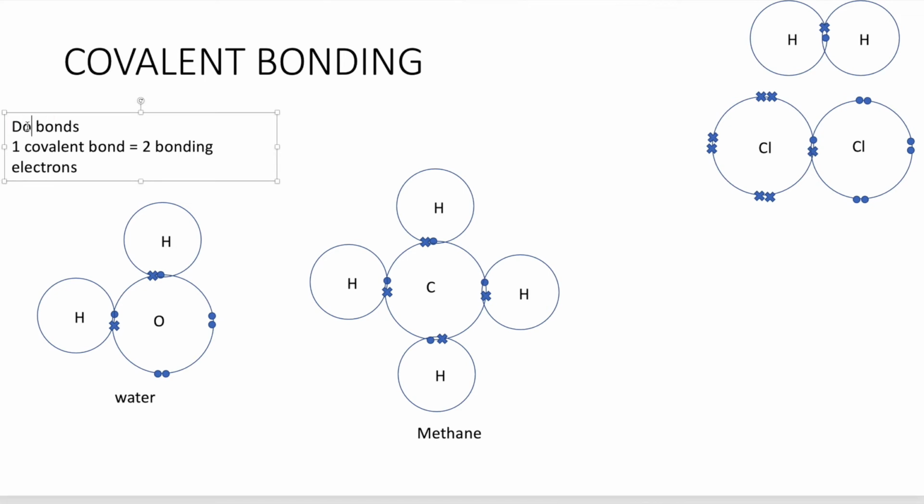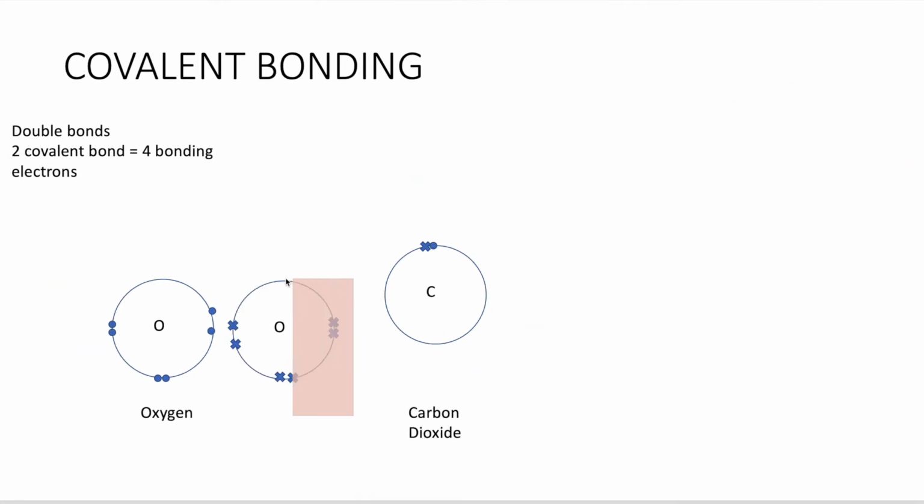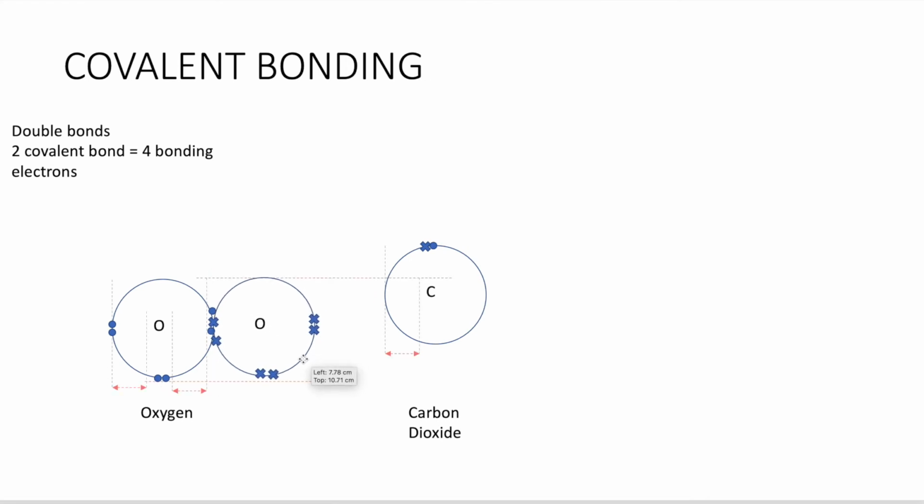Now let's look at double bond. Let's think for a moment. If one covalent bond consists of two bonding electrons, two covalent bonds in a double bond will consist of 4 bonding electrons. This is how it works. In a molecule of oxygen, which is group 6, it has 6 electrons. Therefore, the double covalent bond is drawn like that.